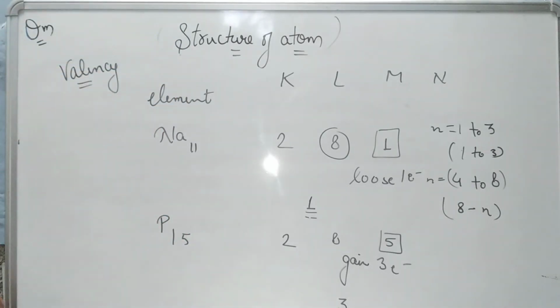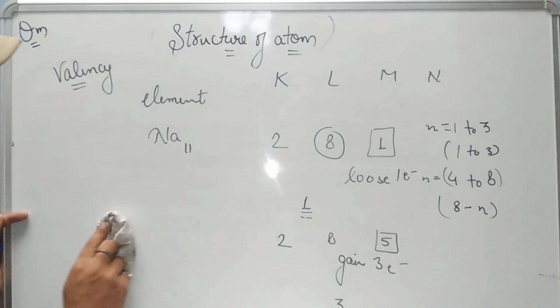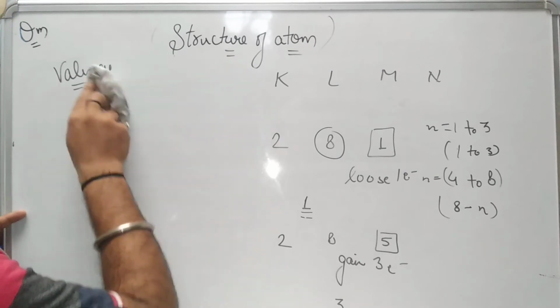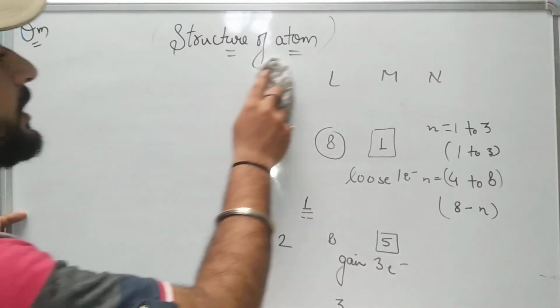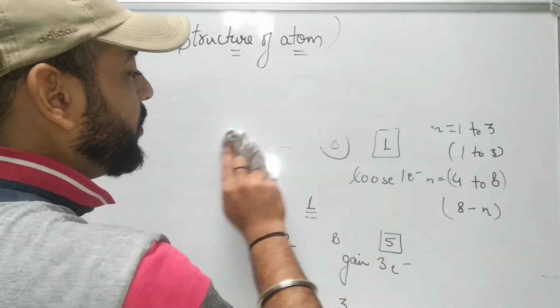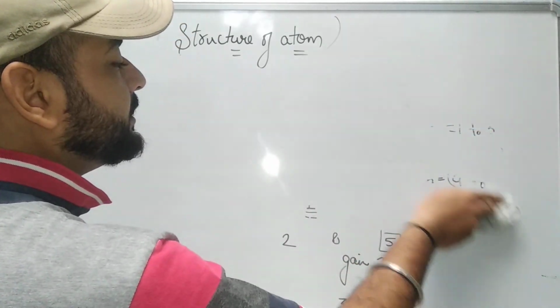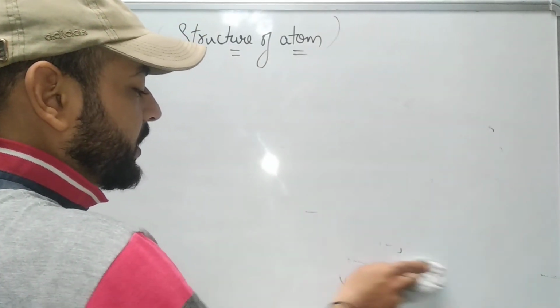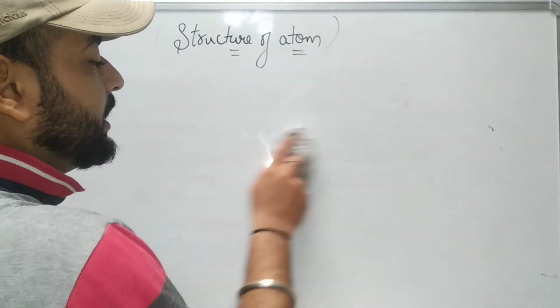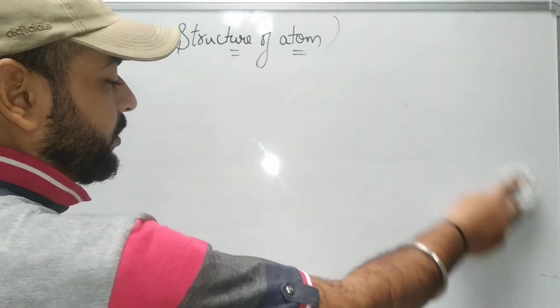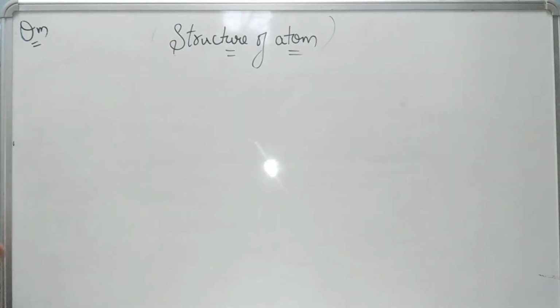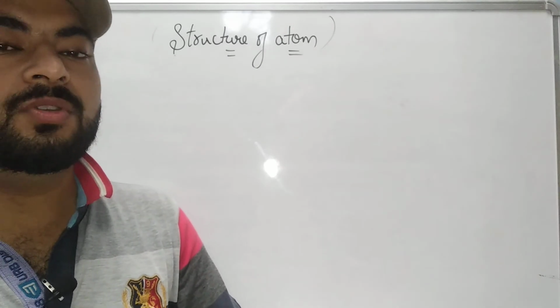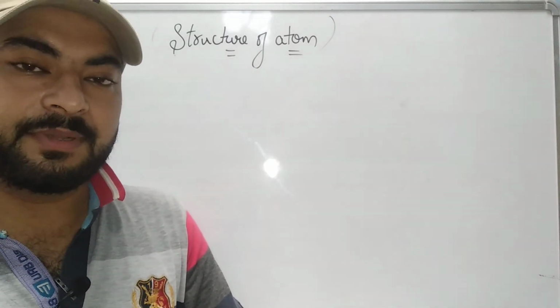Okay, so this was valency. In your NCERT book there is a table which clearly indicates all the valencies for elements, I guess, from atomic numbers 1 to 20. So go through that table. I have also included that table in your notes in the PDF form. So go through that, and I hope you will all be clear with the valency concept.